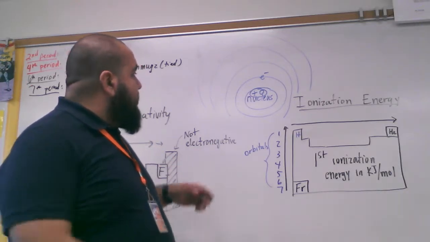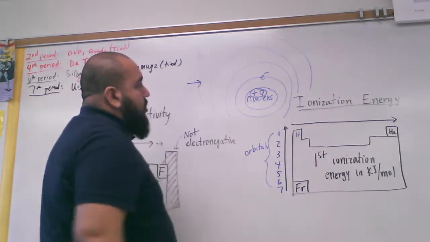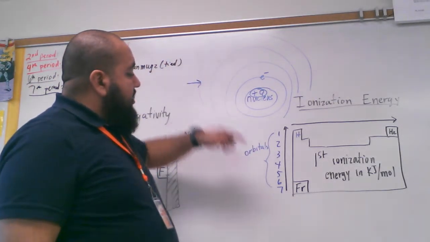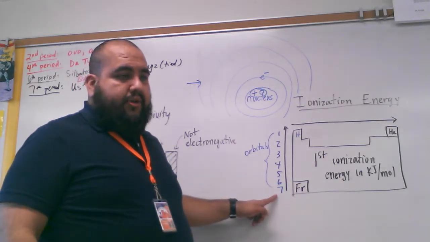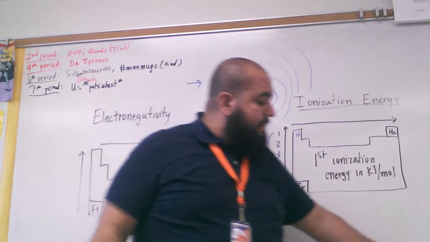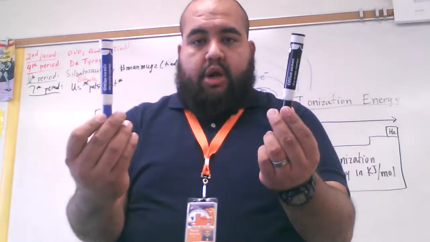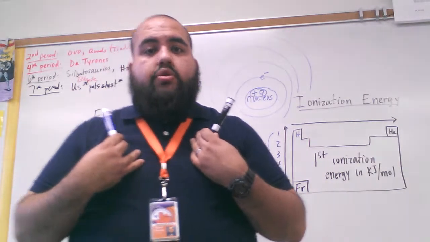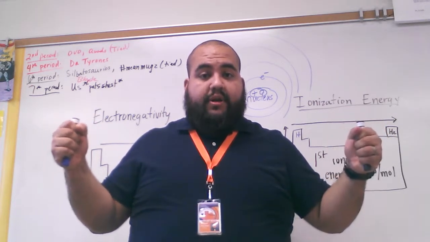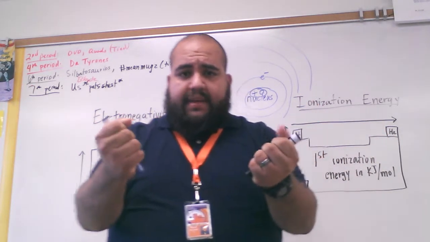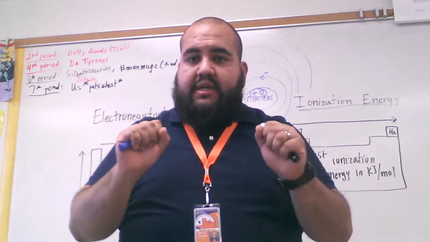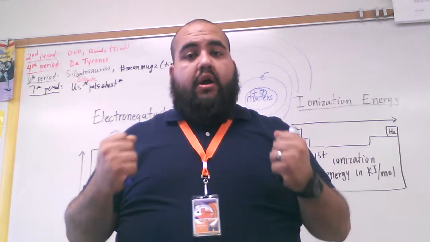So the first ionization energy is in relation to the outermost orbital. How much energy do we need to take it away? When they're this far, you don't need a lot of energy to take away those electrons. When you're this close, you need a lot of energy. When you're helium, I'm going to use these markers as electrons, okay? I'm the nucleus of helium, and I have a full octet. I have 2 electrons in my first orbital. Now think, is it going to be easy for you guys to take away these electrons from me? The answer is no. It's not going to be very easy. You're going to require a lot of energy.